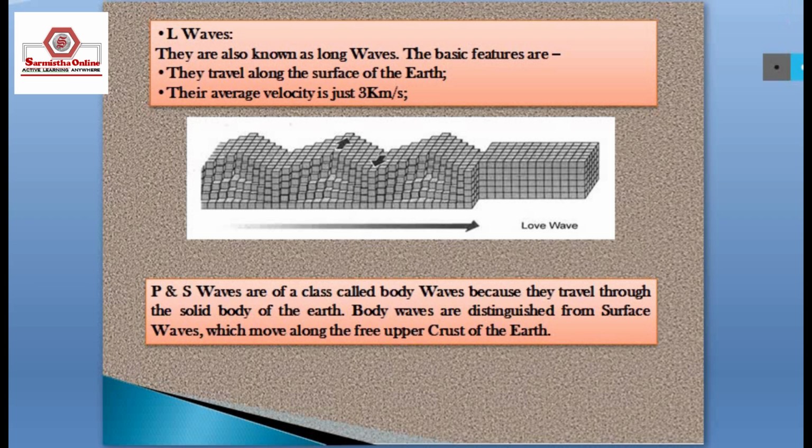They travel along the surface of the earth and their average velocity is 3 km per second. P and S waves are called body waves because they travel through the solid body of the earth, and body waves are distinguished from surface waves, which move along the upper crust of the earth.